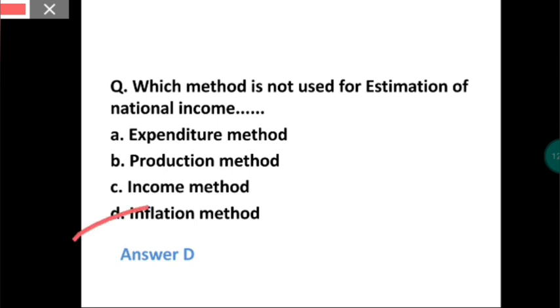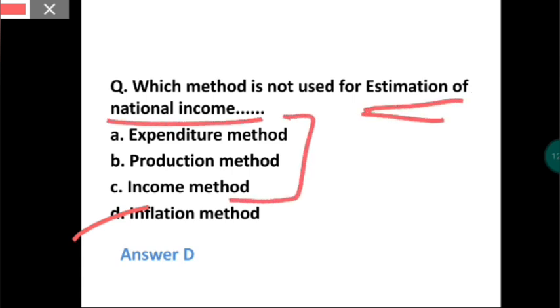Okay, now here one more thing I would like to say. If they ask you what are the methods for estimation of national income, then these three are the only methods: expenditure method, production method, and income method.